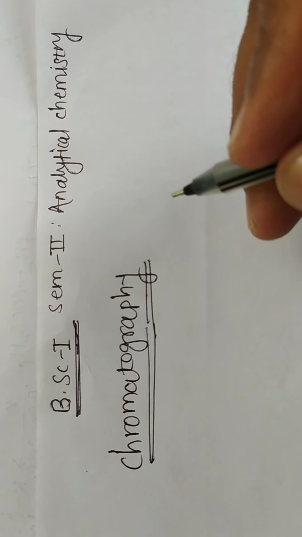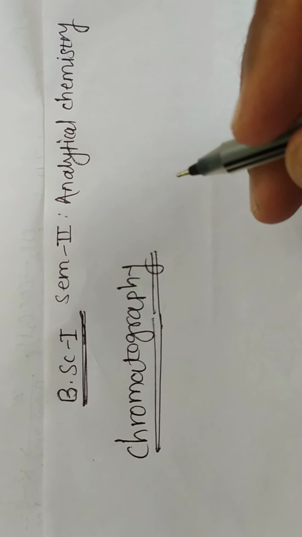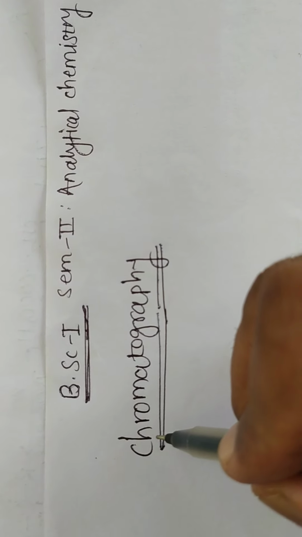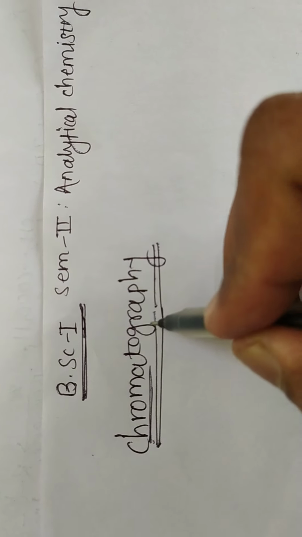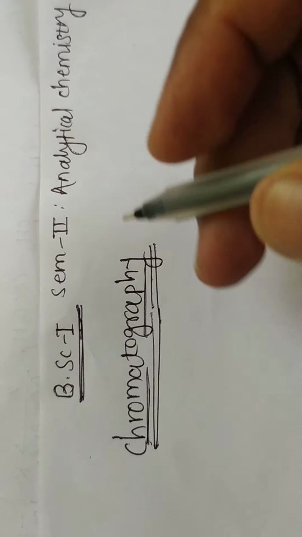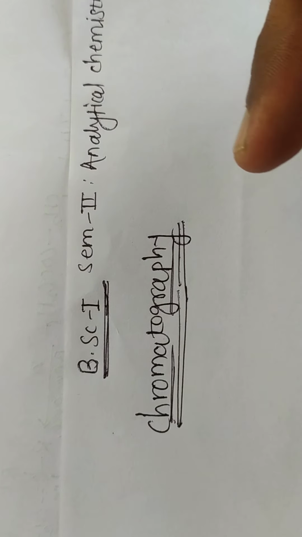Hi friends, today we are going to see a chapter from analytical chemistry, that is chromatography. Then what does chromatography mean? In Greek, chroma means color and graphein means study. Color study, means separation of color, is called chromatography.